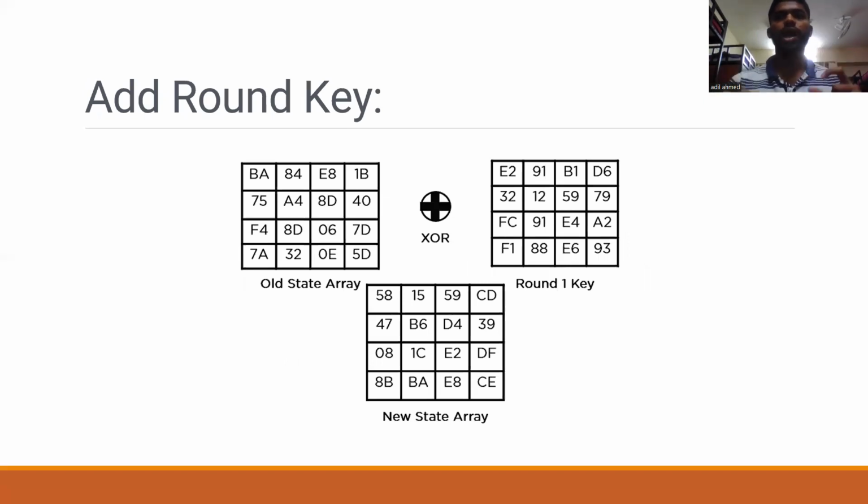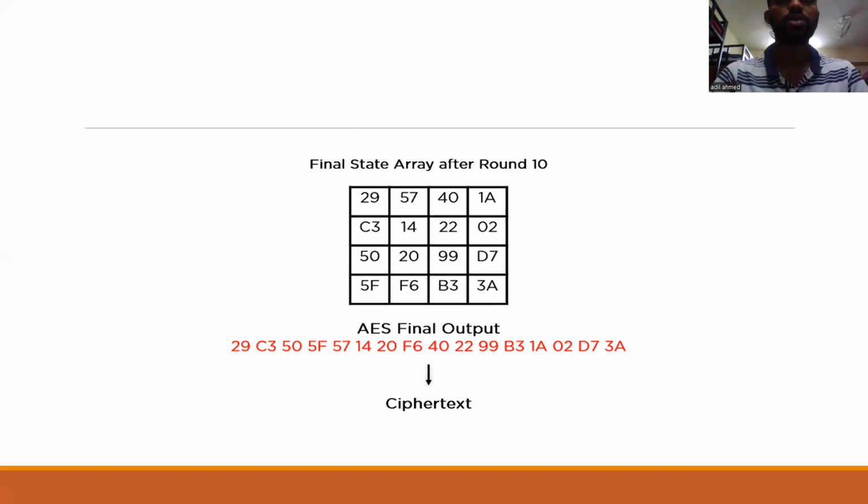And here we come to add round key. The old state is XORed with the respective key for the round, which we call the round 1 key, and the state array is obtained from the previous step. If this is the last round, the resultant state array becomes the ciphertext for the specific block. Else, pass the new state array as input for the next round. Once the n plus 1 rounds are over, the final matrix is generated, and the final output is the ciphertext.